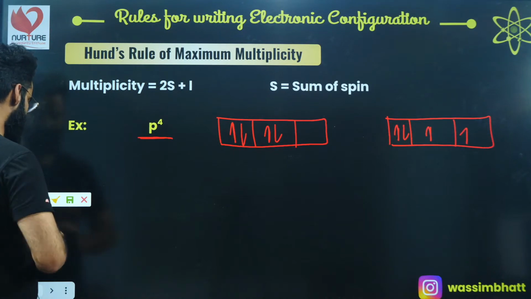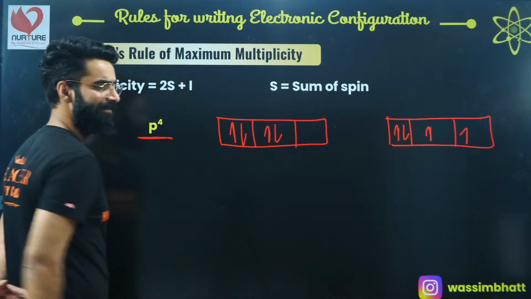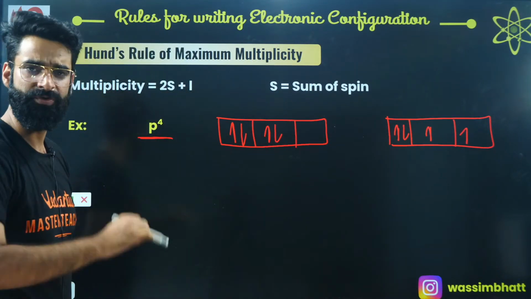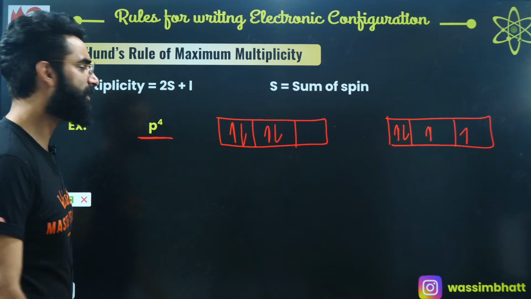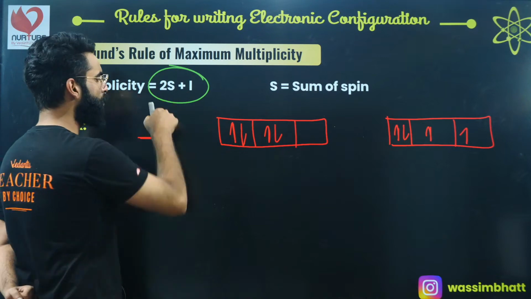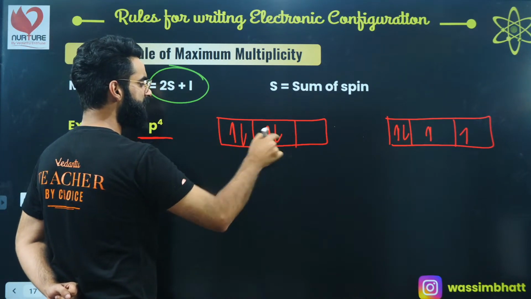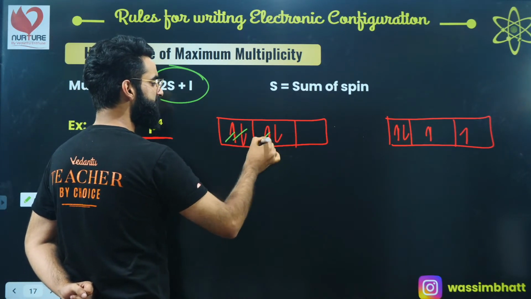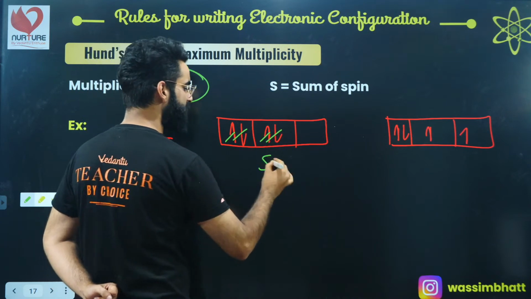Now I need to see which one is more stable. The one which will have more multiplicity will definitely be more stable, right? Now how do we calculate multiplicity? This is the formula to calculate multiplicity. So let's calculate the total spin for this arrangement. Plus 1/2 minus 1/2 cancelled out. Plus 1/2 minus 1/2 cancelled out. So the spin of this is 0.